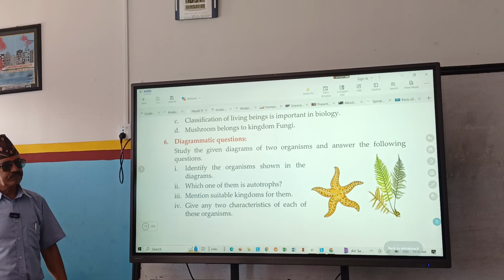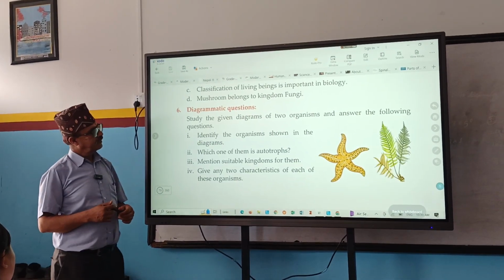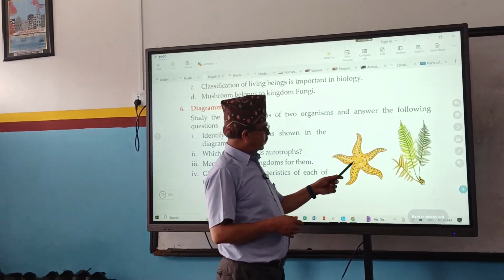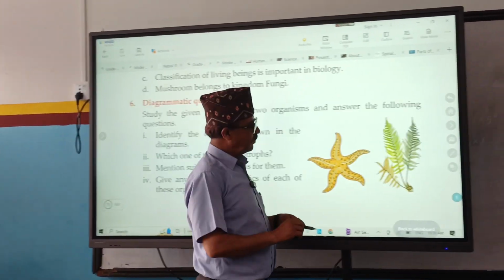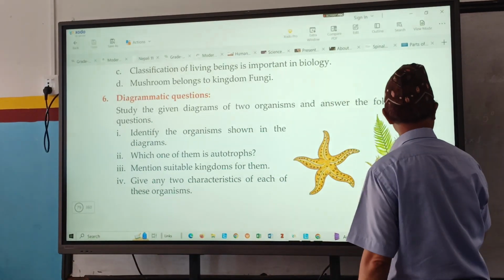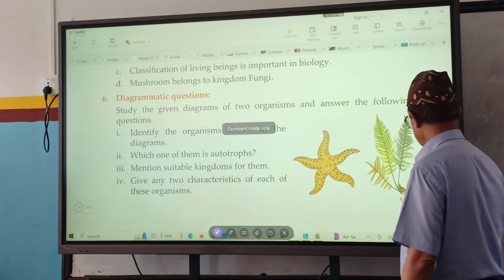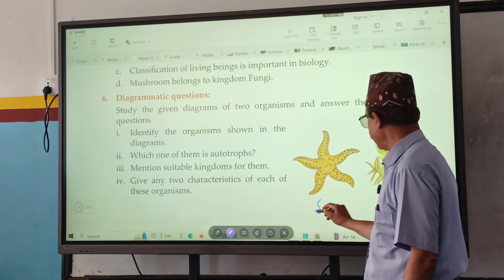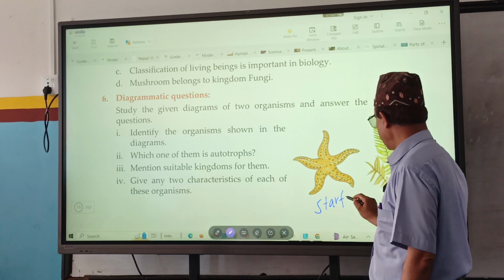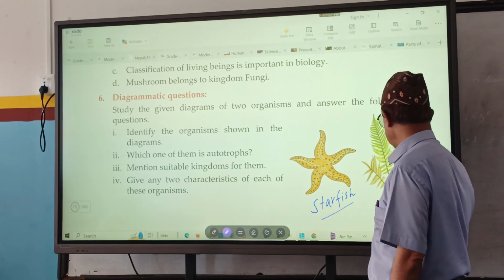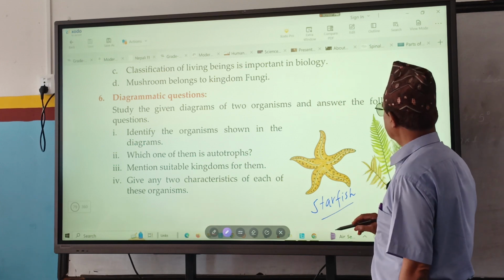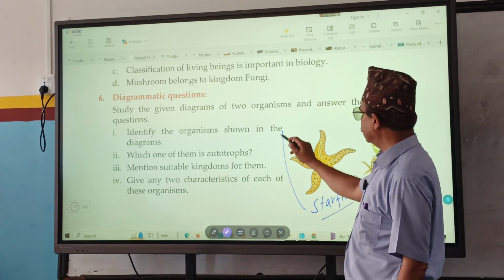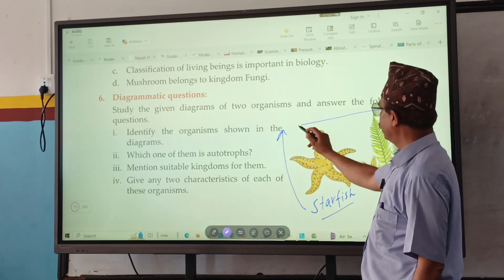What is given here? 2 organisms are given: starfish and fern. This is fern, F-E-R-N, and this is starfish. Identify the organisms shown in the diagram. So what is the answer? Starfish and fern. That's good.